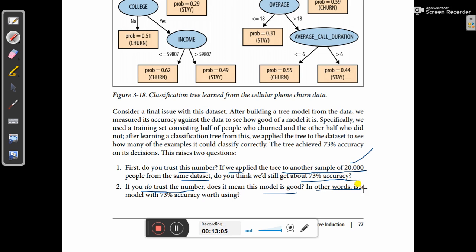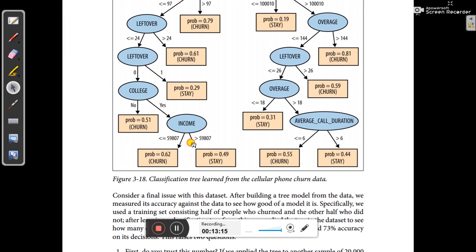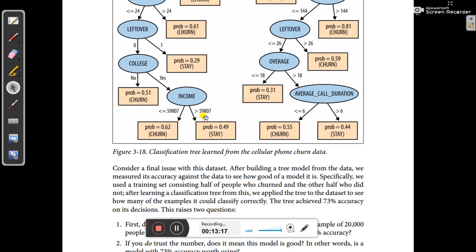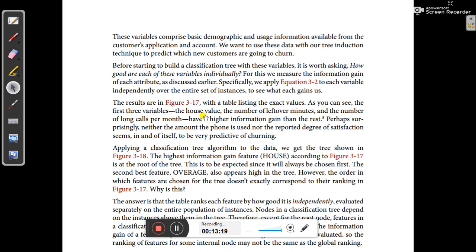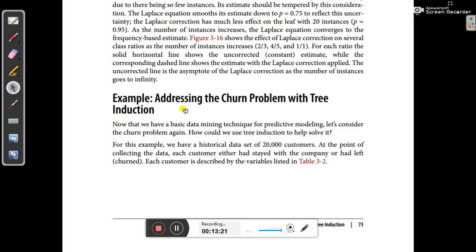In other words, is a model with 73% accuracy worth using? So that is the point. How could you find a better model? That is what tree induction is about, while we apply it on a classification problem.